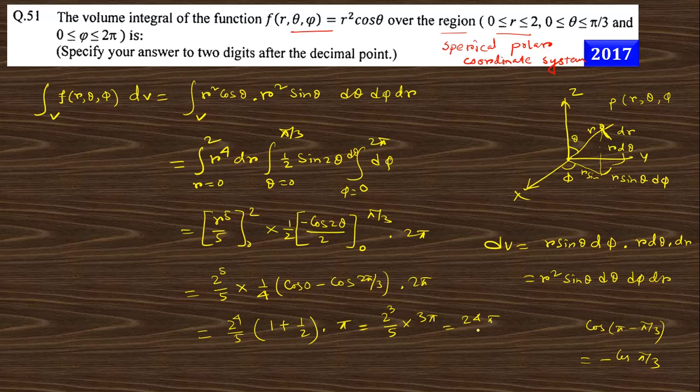24 pi by 5. So this is 24 into 3.14 divided by 5.